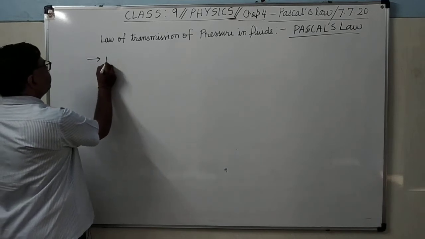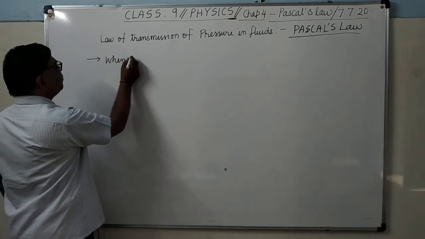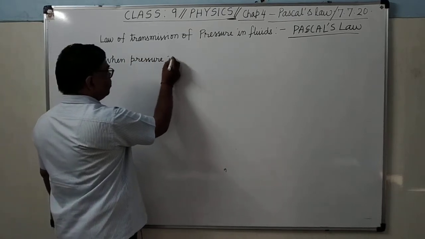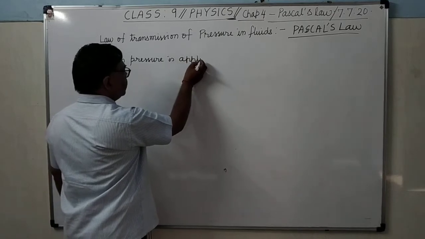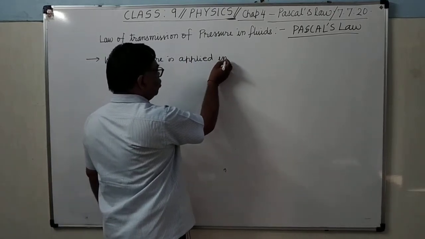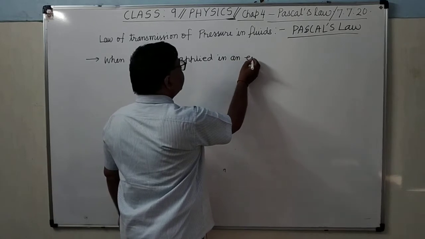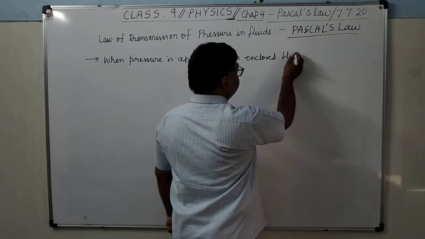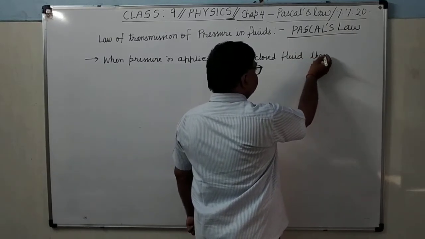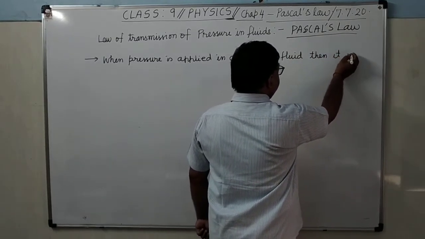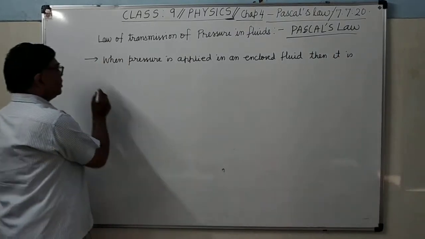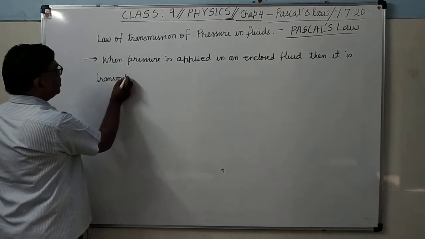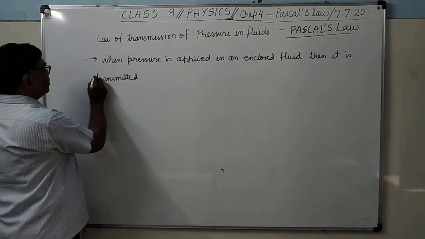According to it, when pressure is applied in an enclosed fluid, then it is transmitted equally and undiminished.